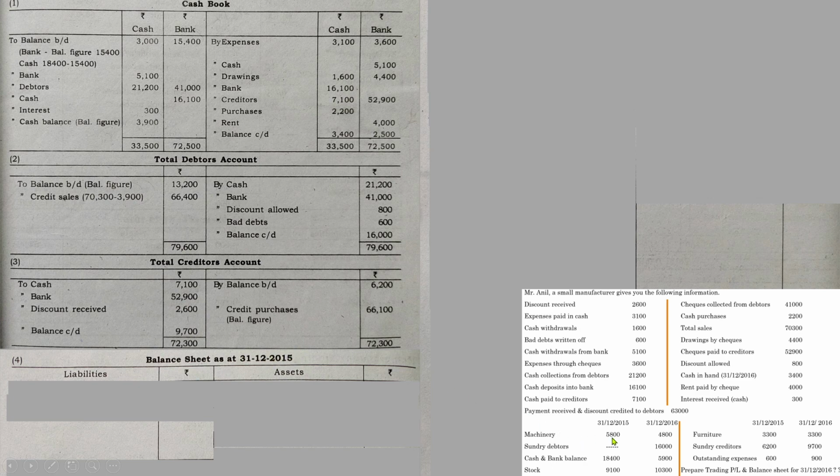So let us write down all the details that are specified on the opening date. First one is cash balance 3000. You can see that the cash balance is 18,400 given in the question, but we already found out the cash balance and bank balance, so we can write down like that. Cash balance is 3000, bank balance is 15,400. Instead of that, if you have written 18,400, also your answer is correct, but since we already found out the two different amounts, we can write down like that.